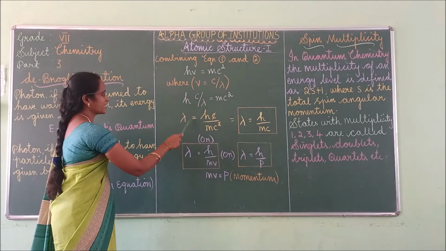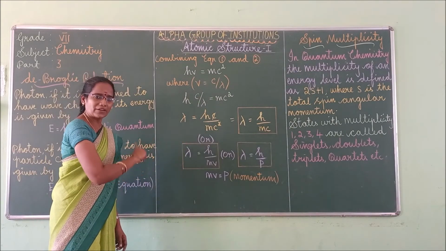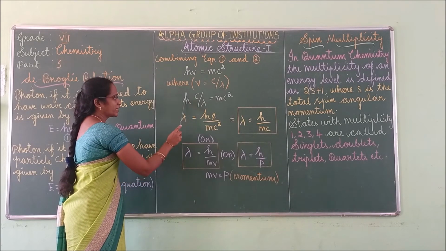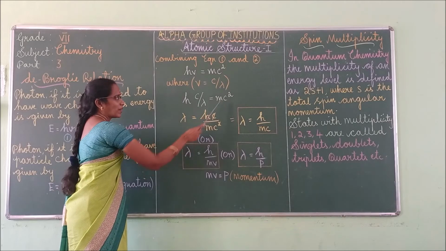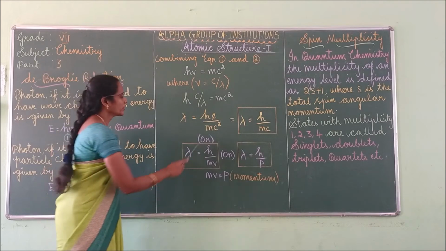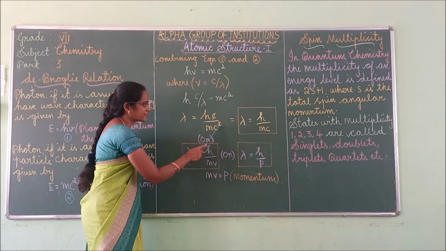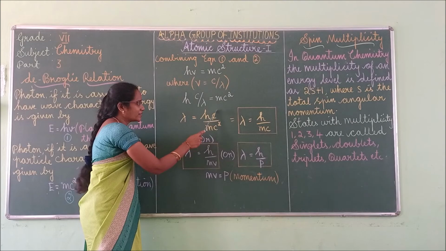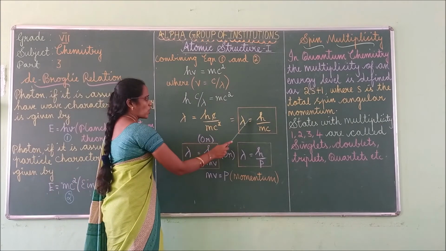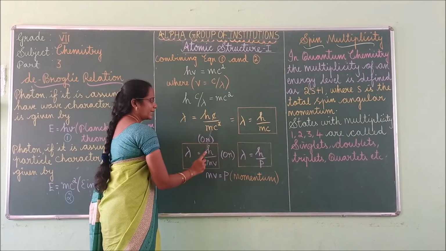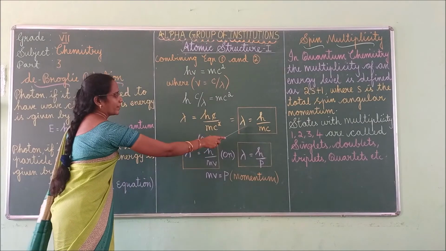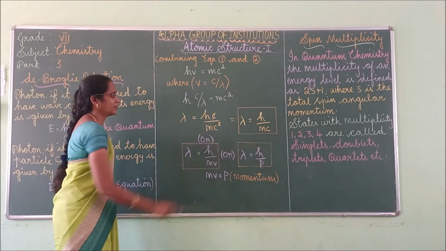Next step, you take the lambda on the left hand side. Lambda is equal to, then what you will get? If you take this lambda, then you will get hc divided by mc square. Now what you have to do? You cancel one c. Yes, c square is given. C is given. So cancel one c. Then you will get lambda is equal to h by mc. Here we cancel one c. Okay, so this is the equation.